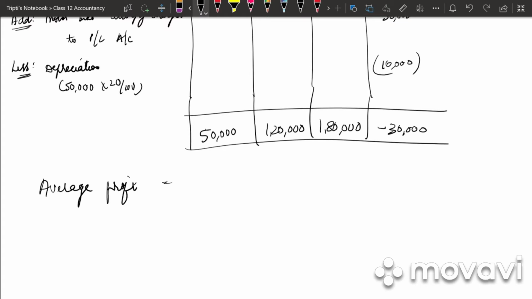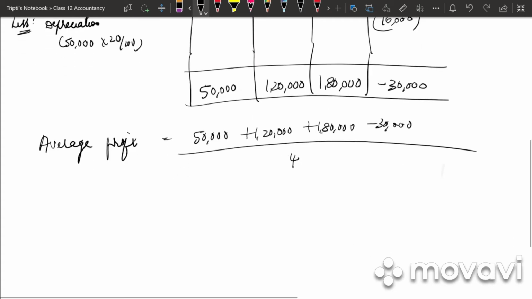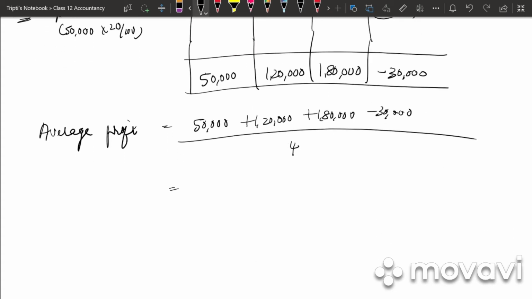Average profit is equal to 50,000 plus 1,20,000 plus 1,80,000 minus 30,000. Why minus 30,000? Because it is a loss. Divide by 4. So how much is it? 50,000 plus 1,20,000 plus 1,80,000 minus 30,000. We get 3,20,000 divided by 4, which is 80,000.